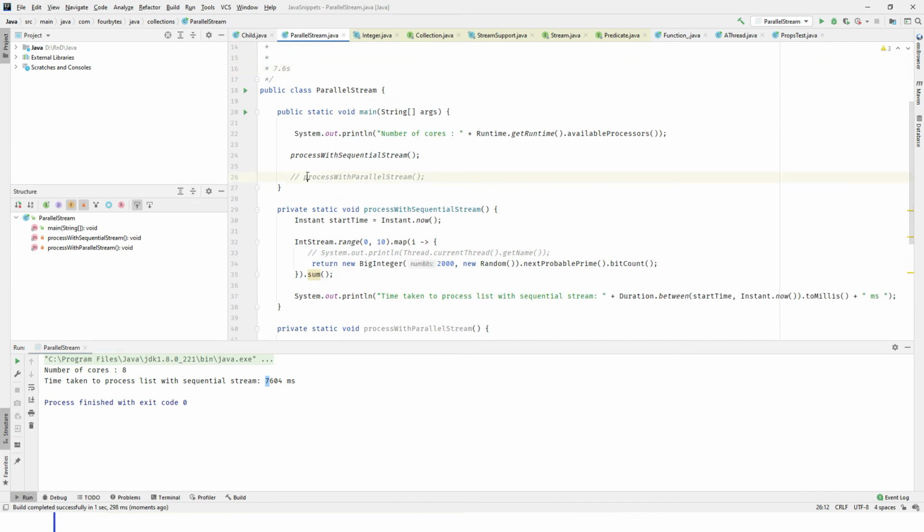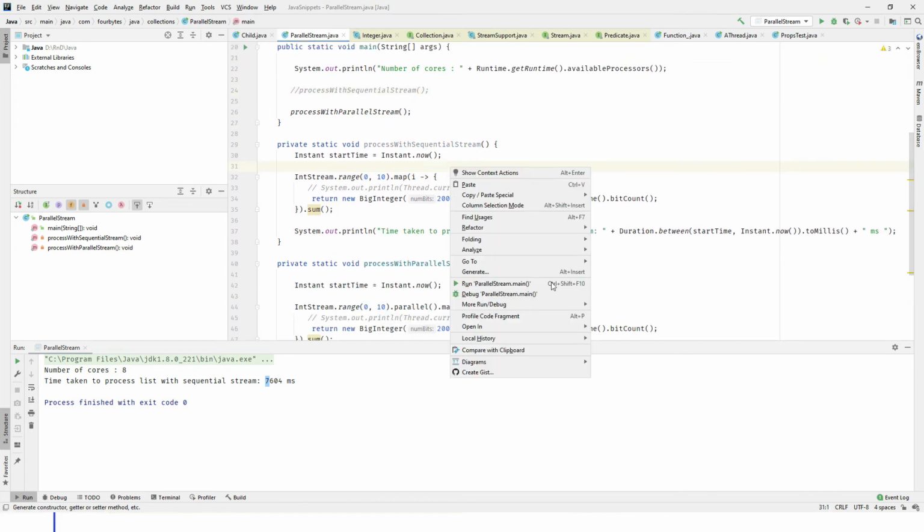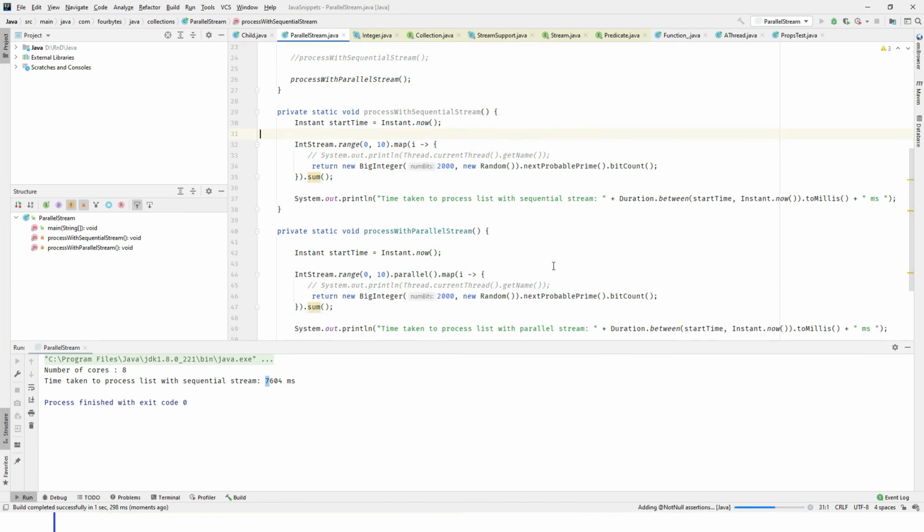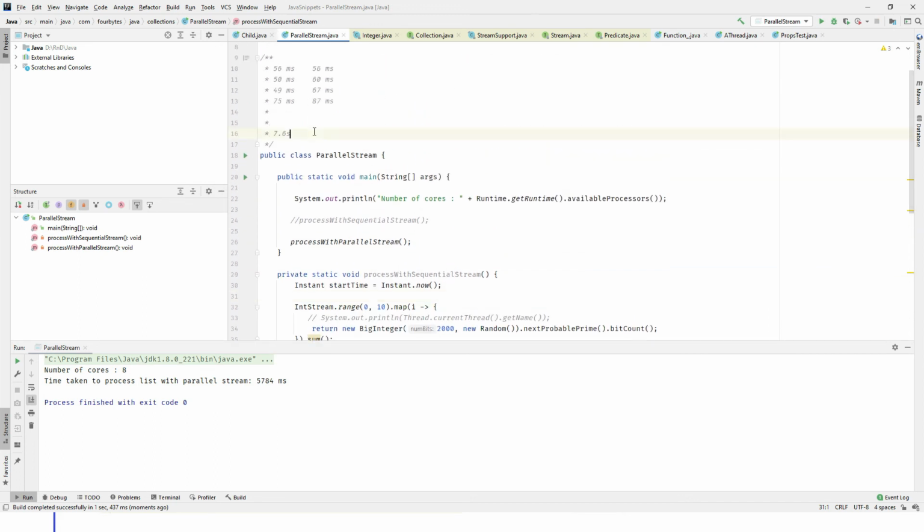Now do the same thing with parallel stream. Run it. So same thing, same logic with parallel stream. Let's see how much time it will take. See, it took 5.7 seconds almost. Let me write down here.